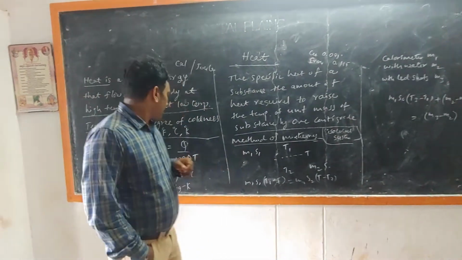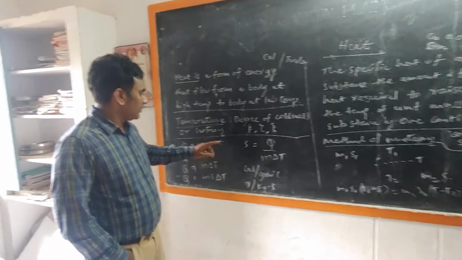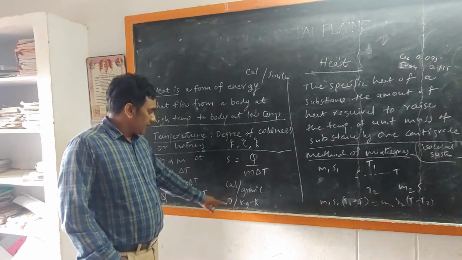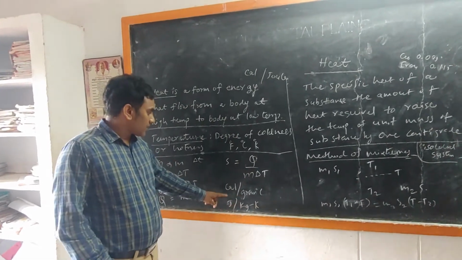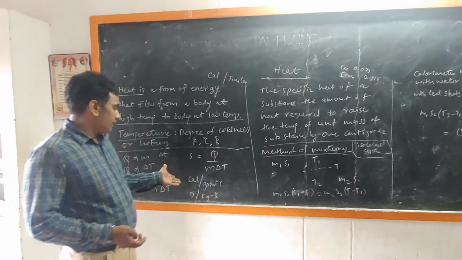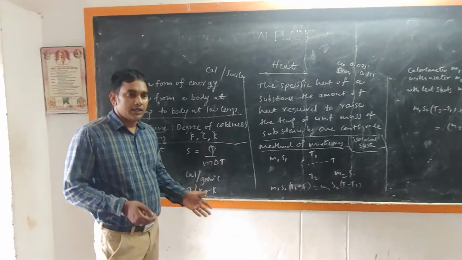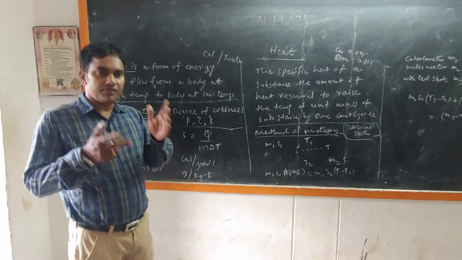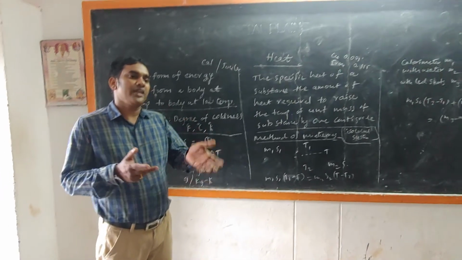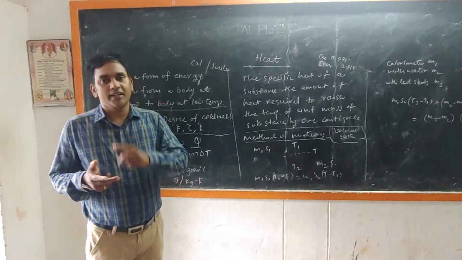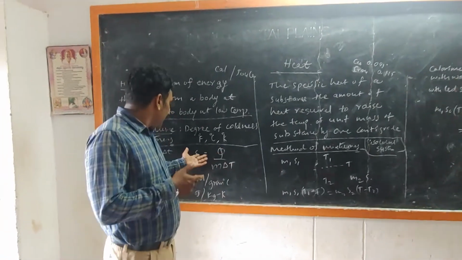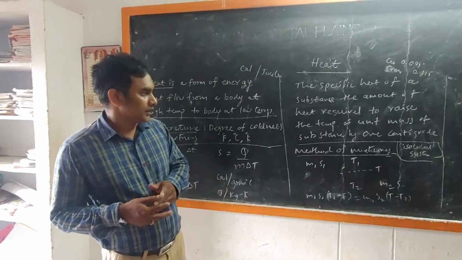In the CGS method, the unit of specific heat is calories per gram degree centigrade. In the MKS method, the unit for specific heat is joules per kg Kelvin. In the MKS method, the specific heat is defined as the heat amount required to raise 1 kg of any material by 1 Kelvin degree.